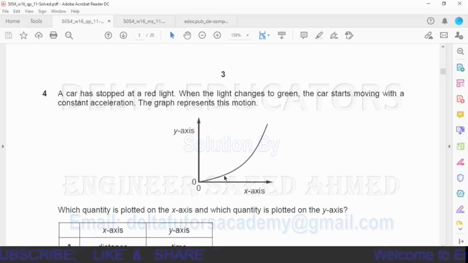Now if this curve is representing speed, then definitely on the x-axis there will be time, and on the y-axis there should be distance, because if we plot a graph in between time and distance, then the curve obtained is speed or velocity of the object. So this is speed, and this graph is plotted in between time and distance. On x-axis there is time, on y-axis there is distance. Now we will check our option.